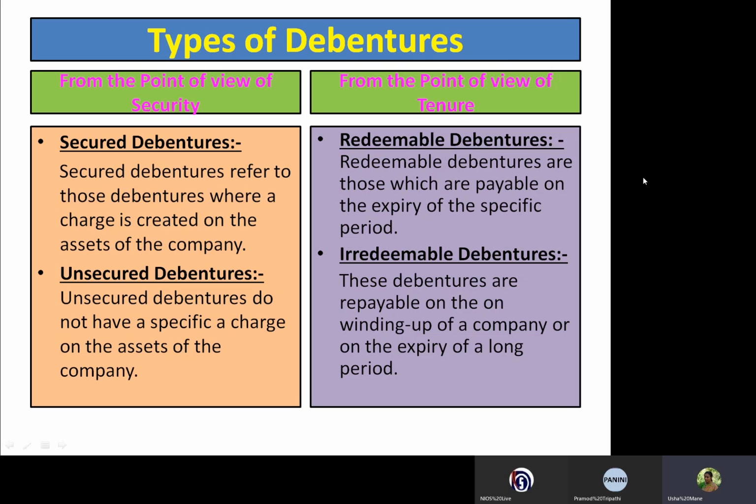Now we have to see the issue of debentures for cash. The accounting treatment of issue of debentures is just like the issue of shares, which we already saw in the last session.